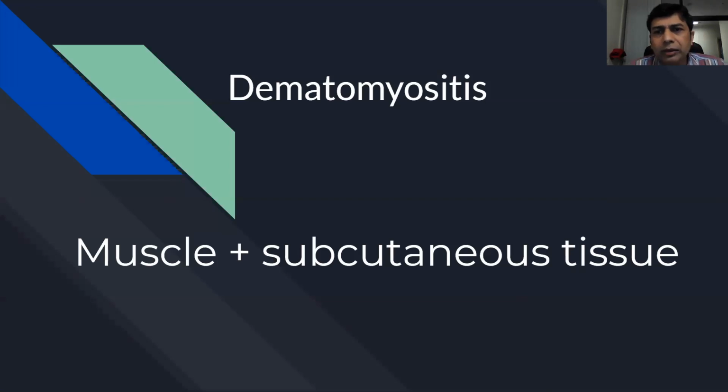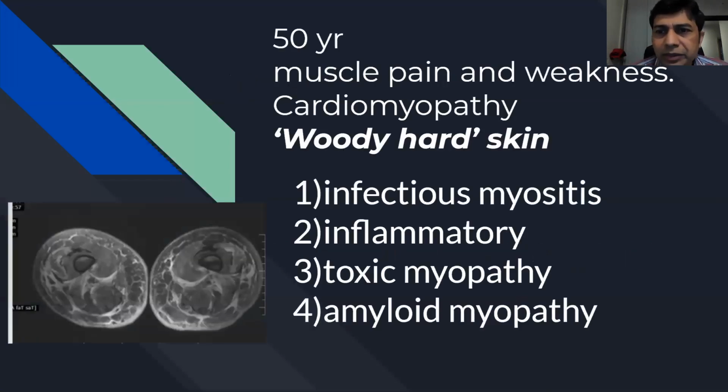Okay, this is given to me by my colleague, Dr. Rajesh Beni. It is his case, and he was kind enough to give me. A 50-year-old man who had muscle pain, muscle weakness. This patient had cardiomyopathy. But one of the typical points was that on tapping the thigh, you could feel that it's woody hard. You can easily knock the thigh. And this is the muscle scan which he has given me. The muscle looks okay in the STIR sequences, but you can see the subcutaneous tissue again, and it's a very typical pattern.